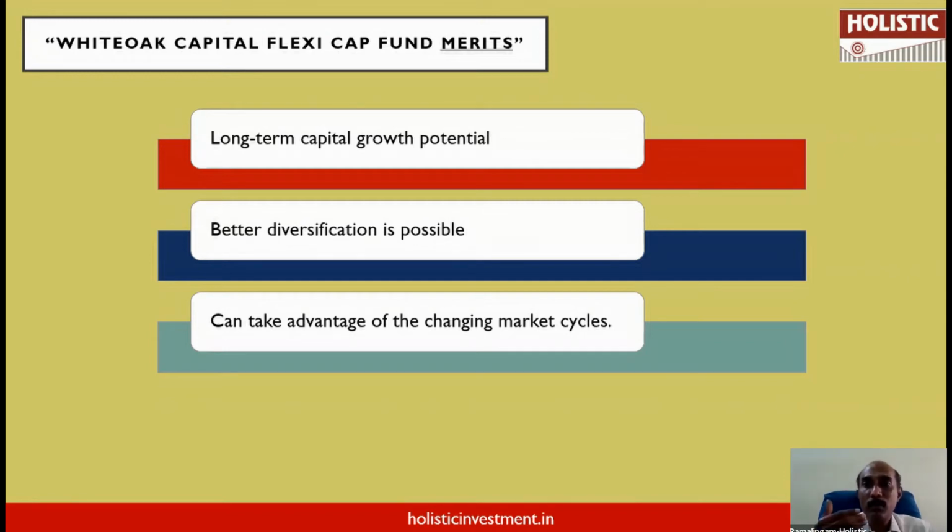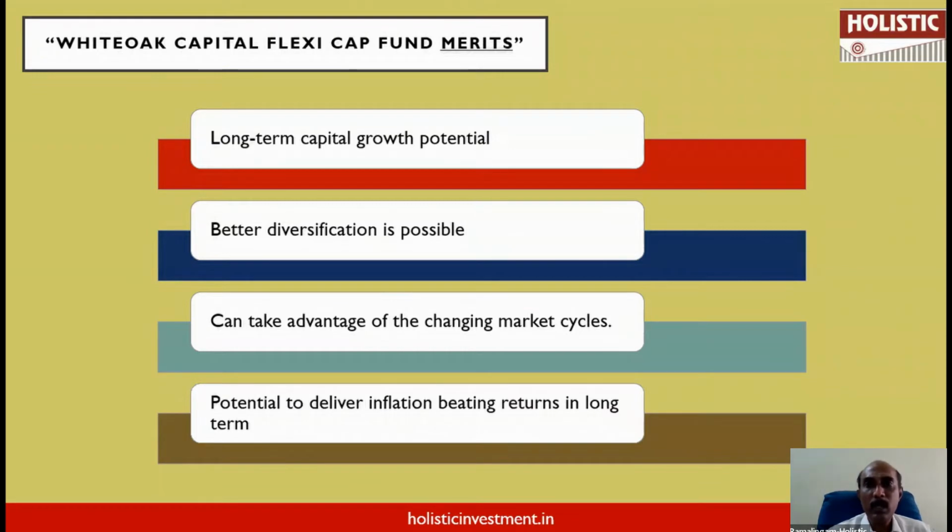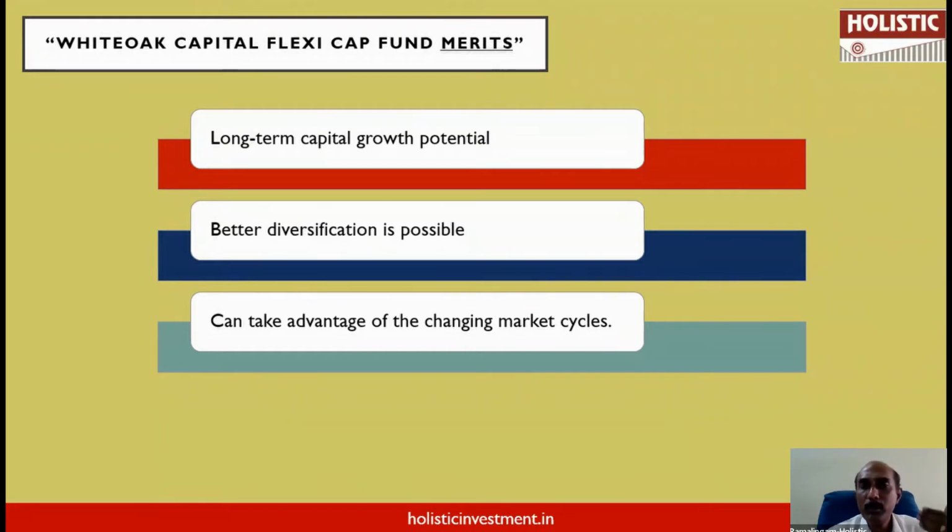Similarly, sectoral cycles change. From consumer goods, he can move to IT. From IT, he can move to pharma. Based on the change in the outlook and change in the cycle, he will be able to take a call. Similarly, during recession, he can change the stocks into defensive stocks. During recovery and boom, he can change the stocks into momentum stocks. These kinds of changes he will be able to make in the portfolio.